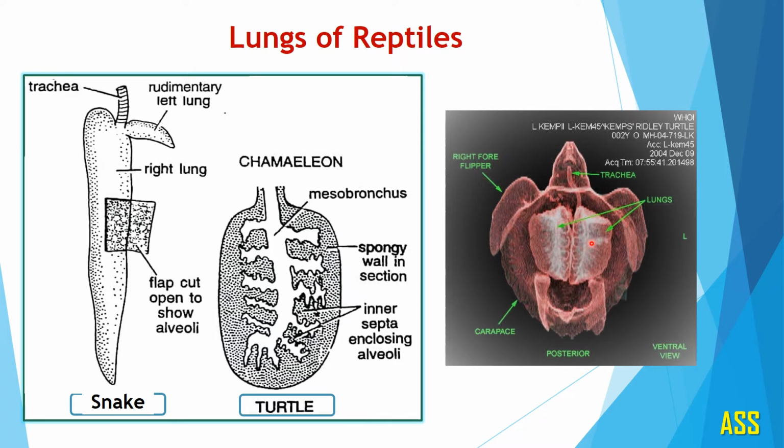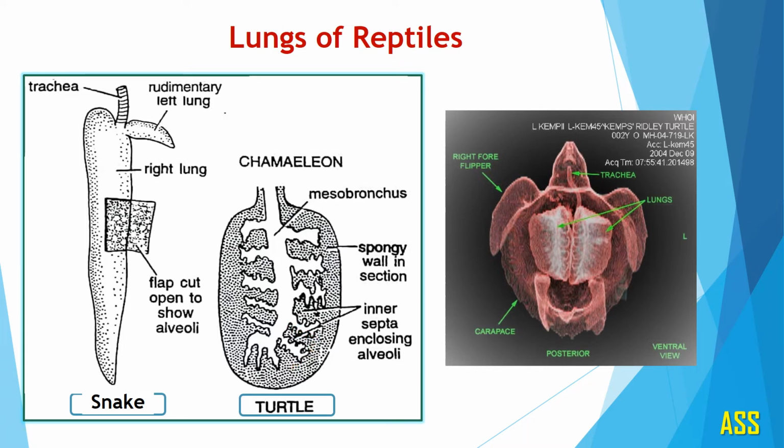In lizard as well as in turtle, the wall of lung is greatly thick and spongy. Here you can observe this is the wall of lung which is very thick and spongy, and this bronchus or the mesobronchus is divided into inner septa which enclose alveoli in it.